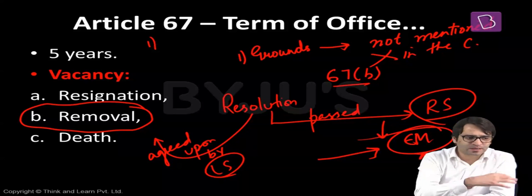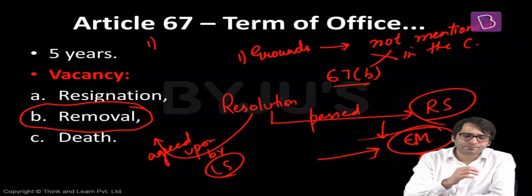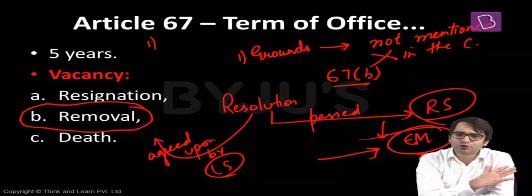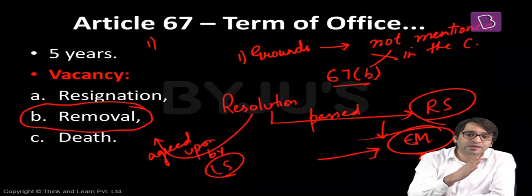I'm the Vice President of India. Rajya Sabha members want that I should be removed from my office. On what grounds? Not mentioned in the Constitution. Second important detail: a 14-day notice should be given to me that we want you to be removed from your office. After the expiry of this 14-day period, a resolution should be passed in the Rajya Sabha by effective majority. And if this resolution is passed by effective majority, then this resolution should be accepted or agreed upon by the Lok Sabha.